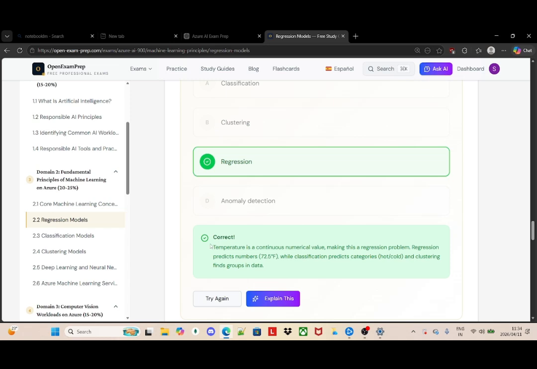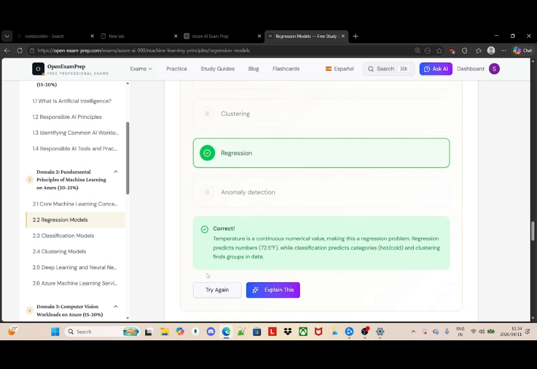Let's check it. It says yes. Temperature is a continuous numerical value, as I said, making this a regression problem. Regression predicts numbers, like 72.5, while classification predicts categories, which means is it hot or cold, and clustering finds groups in the data, like which places are hot and cold.